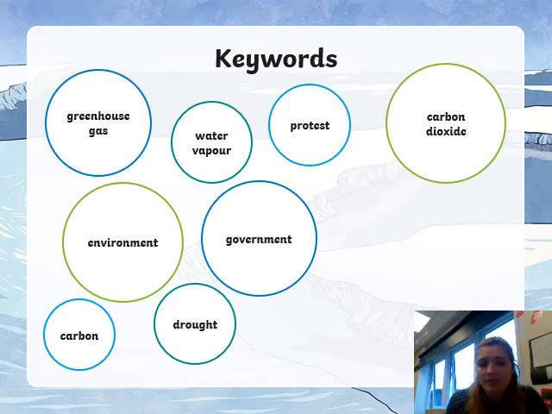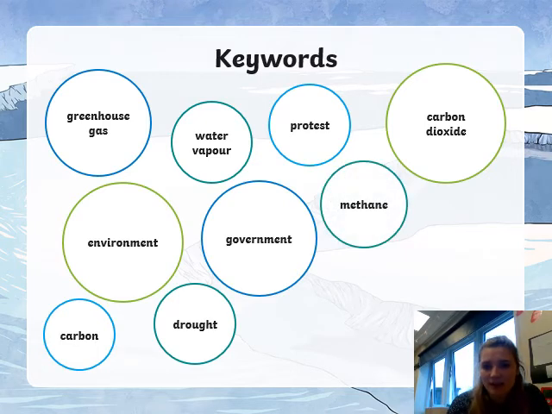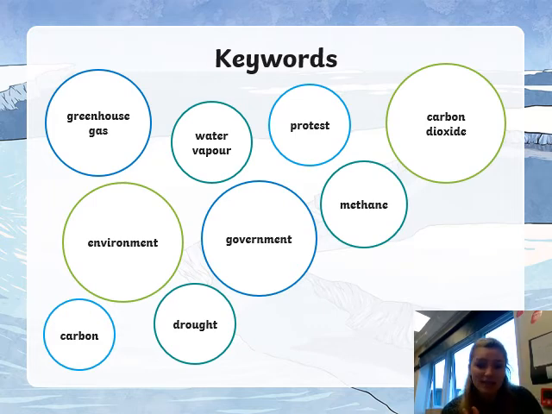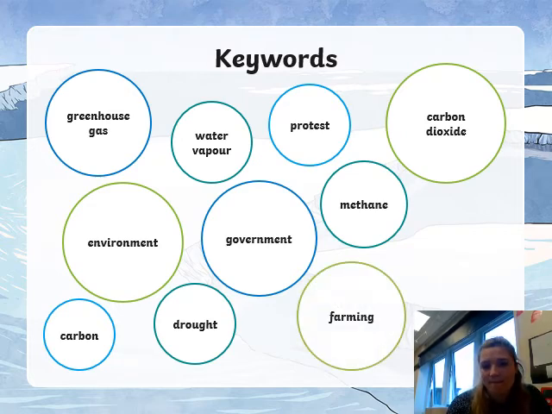Okay, carbon dioxide, obviously we've spoken about that. It's what we breathe out and what plants breathe in, but it's also what gets released into the atmosphere to cause that greenhouse gas effect. Methane, what is methane? So methane is the gas that is released when animals like pigs, cows, cattle, release gases into the air from their digestive system. Farming, obviously we know that that is either cattle or animals, or agricultural with crops.